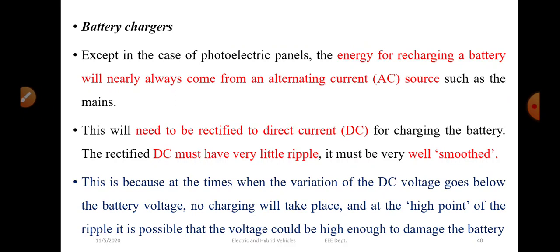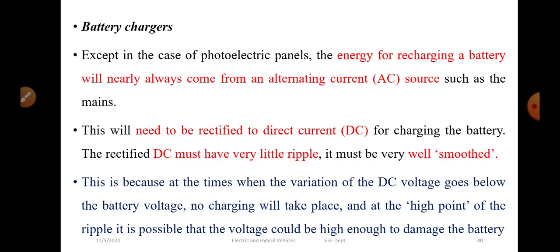In the case of a solar panel, if we charge the battery with a solar panel, DC is directly obtained. But in the case of an AC source, we have to convert this AC into DC. Then only the battery will store the charge. So, for that, power electronic converters are required. That is, a rectifier is required for converting this AC into DC.